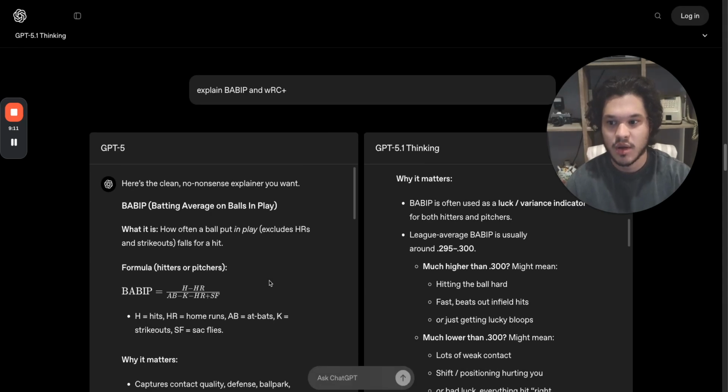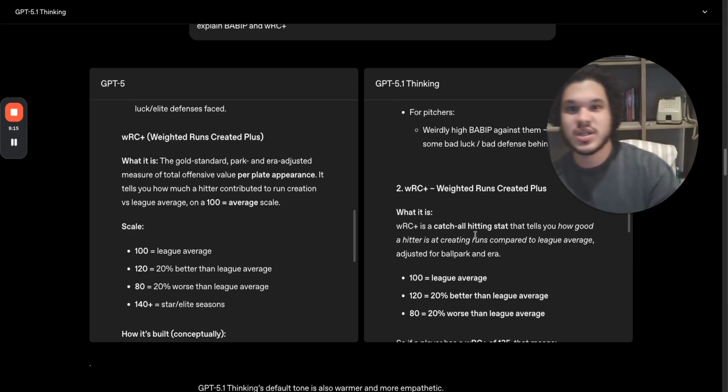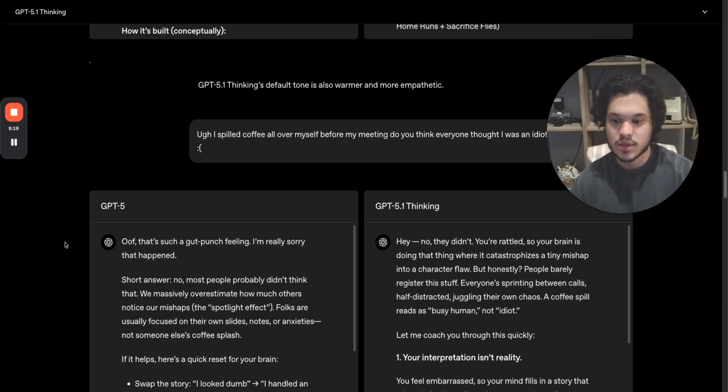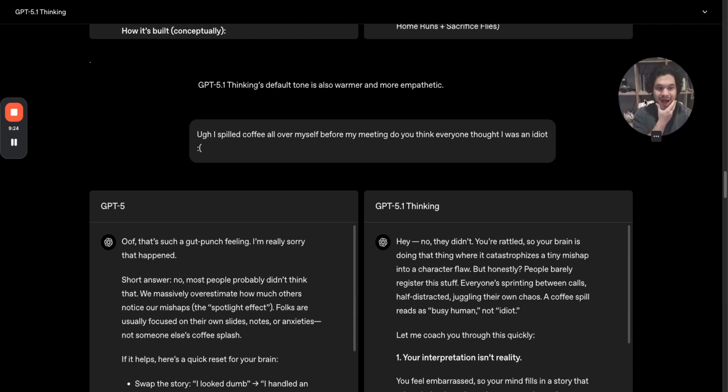So we have explain this. ChatGPT 5 would kind of go do its thing. And then here, again, it's kind of just giving you basically the cliff notes, which is also very important. So talking about it having higher IQ than ChatGPT 5, more like ChatGPT 4, this is what they basically prompted it. So I spilled coffee all over myself before a meeting. Do you think everyone thought I was an idiot?